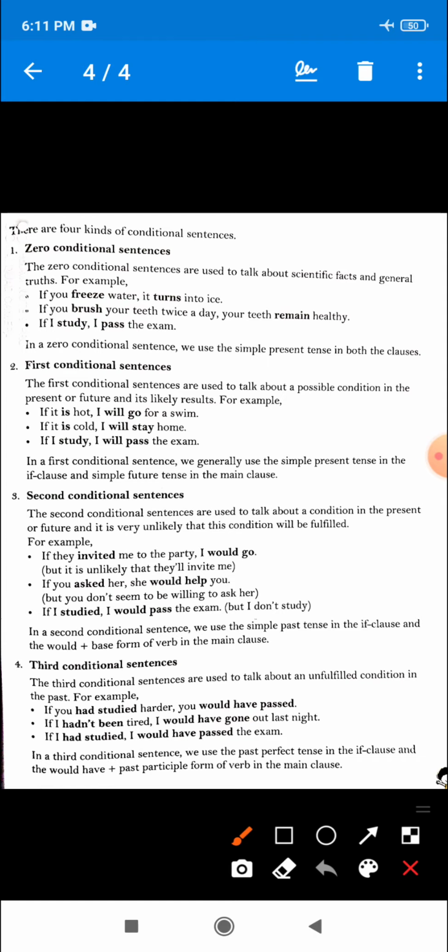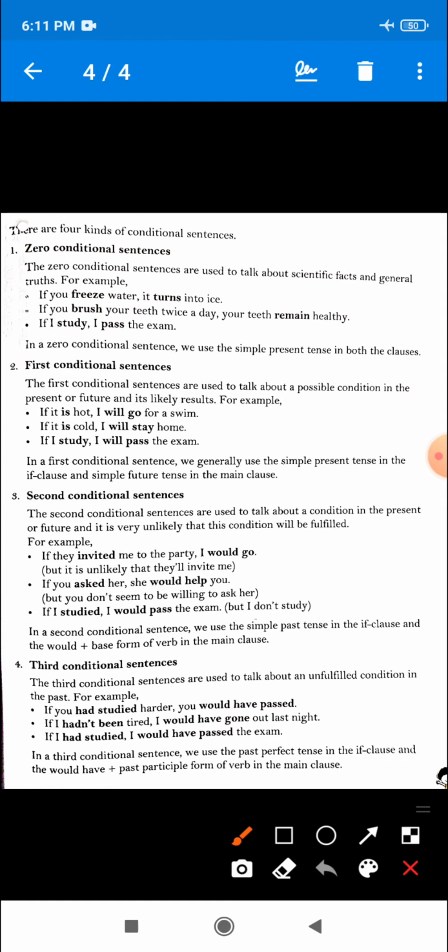I mean to say, the first conditional sentence is used to talk about a situation that is likely to happen. Okay, there is possibility, only possibility, we cannot say 100% that it will happen, but there is possibility that the condition will happen. Is that clear?